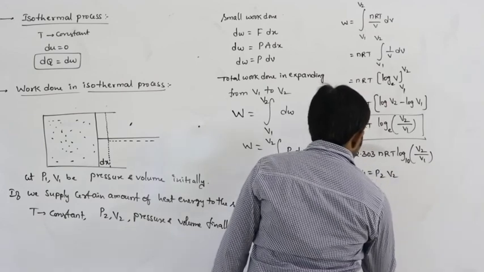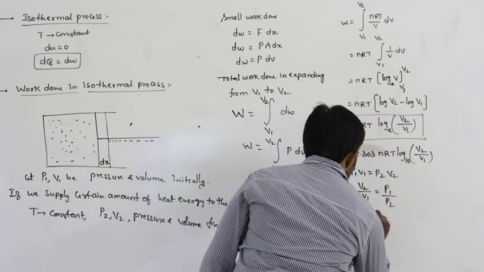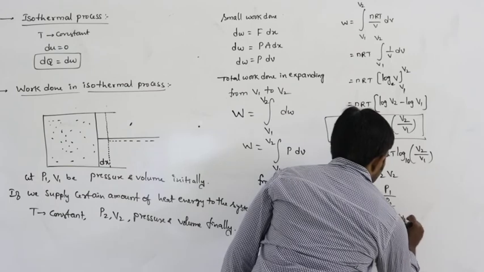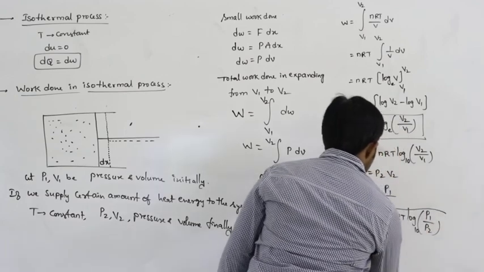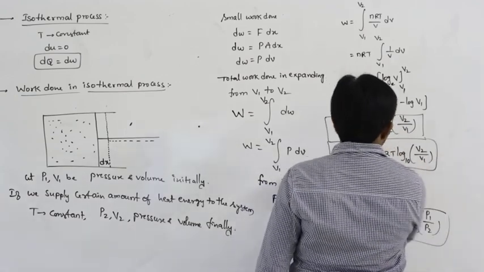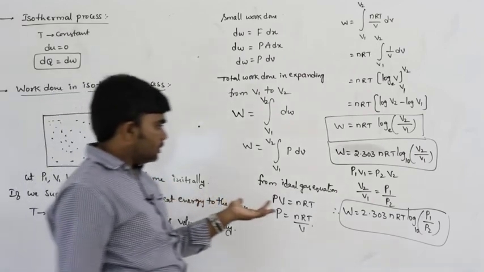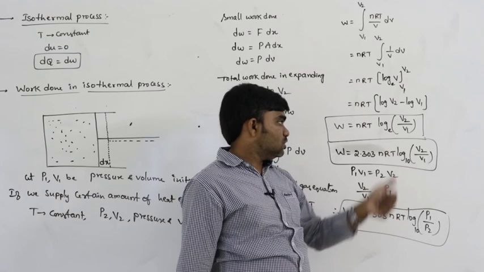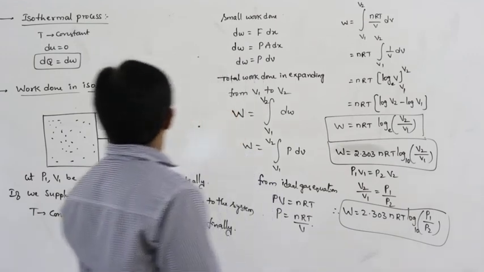So here V2 by V1 can be written as P2 by P1 inverted, that is P1 by P2. Therefore, this work done can also be written as 2.303 nRT log P1 by P2 base 10 in terms of pressures, and in terms of volumes as above. So the total heat supplied converts into work done. Whatever heat energy is supplied converts into work done. That work done is equal to 2.303 nRT log V2 by V1, or 2.303 nRT log P1 by P2. This is the work done in isothermal process.